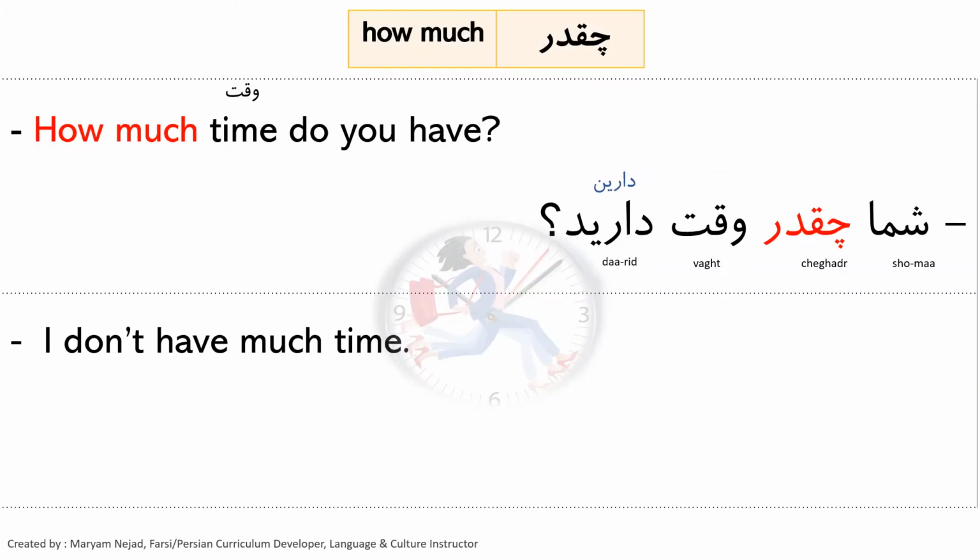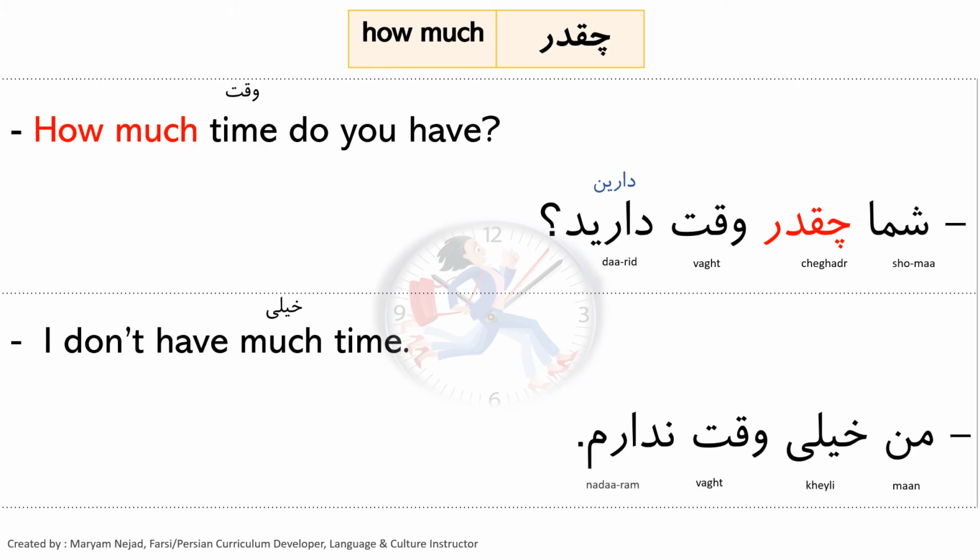Back to this question that we already did. Now we want to answer this question. So the question was, how much time do you have? شما چقدر وقت دارید? Or we don't even have to say شما. So we can also say چقدر وقت دارین? So the answer we want to give, I don't have much time. So much is خیلی. من خیلی وقت ندارم.